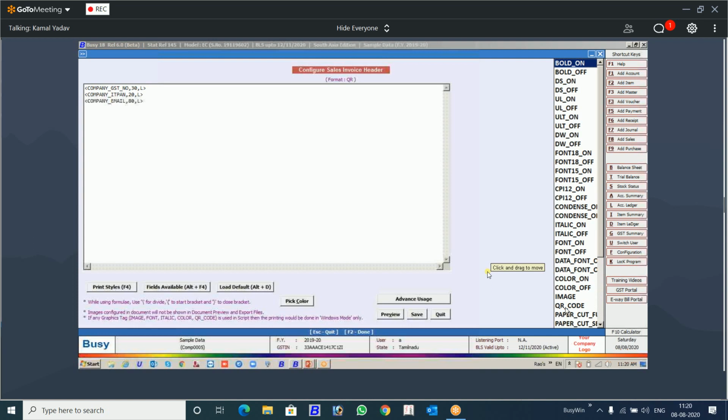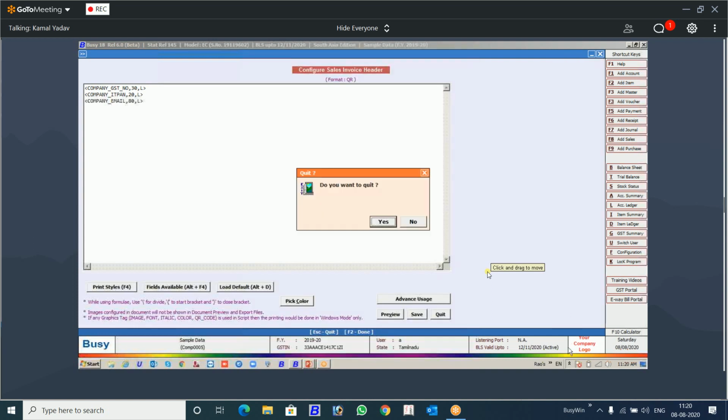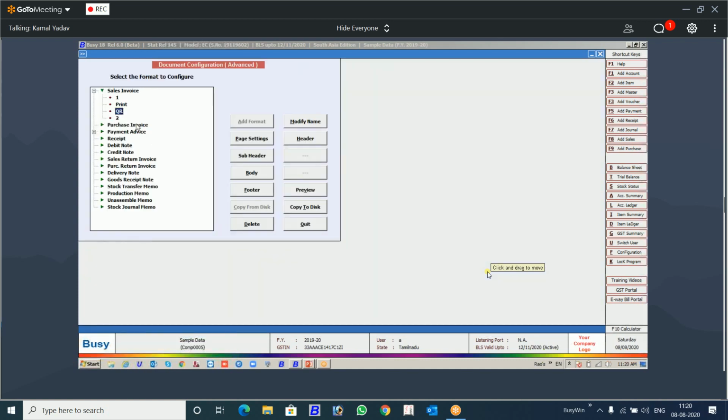This is a confusion. Somebody called me yesterday and was asking whether you have to give it here. No, you don't have to give it here. In this format, you just have to give the fields that you want to be embedded. Now, see this actual format. It's a bit complex. Everything is there, a practical scenario, and you will see how this QR code is placed.